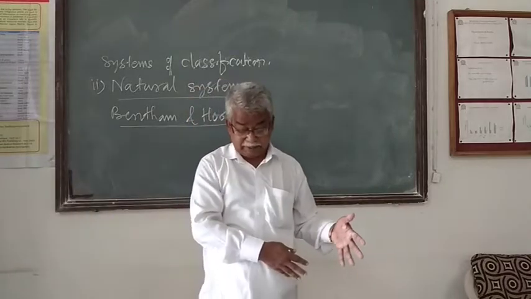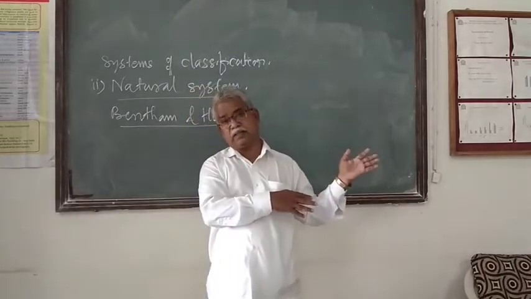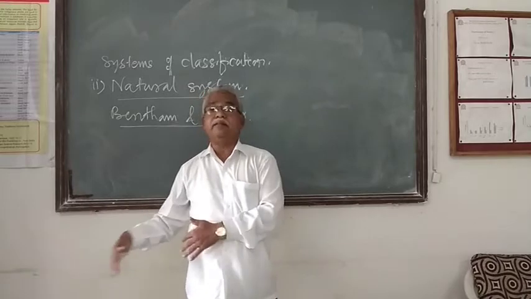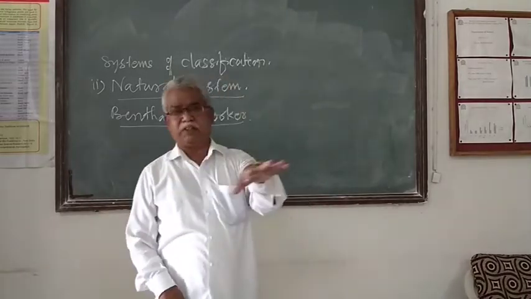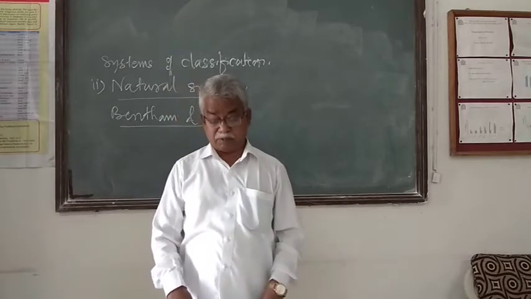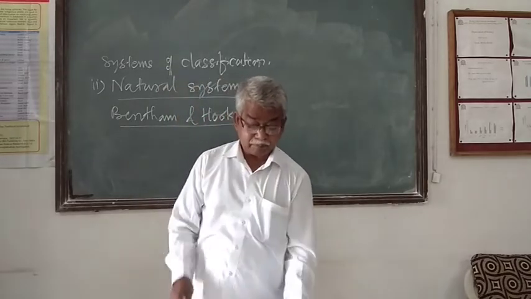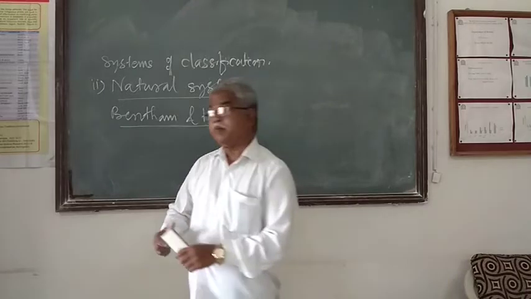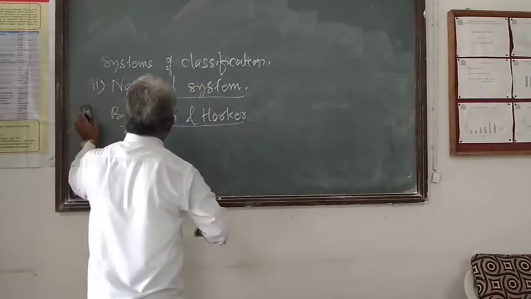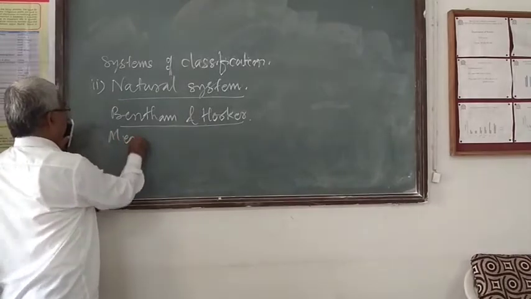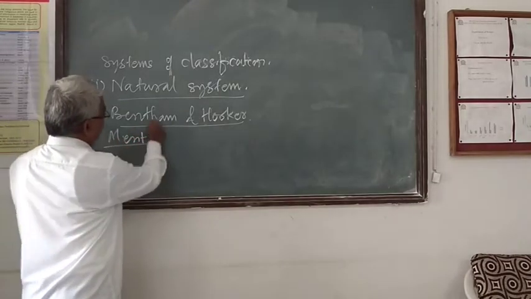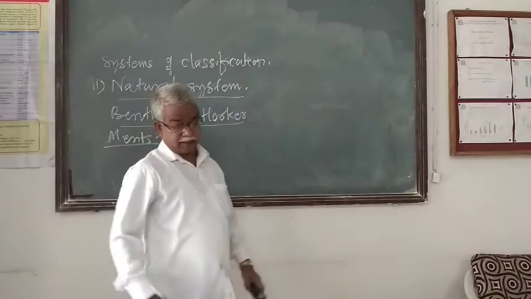this polypetalae is divided into the particular type of orders, then families, and then genus. So there are the 8 families that we have studied by the Bentham-Hooker system of plant classification. Now, the merits and limitations of the Bentham-Hooker system. Merits of the Bentham-Hooker system of plant classification.